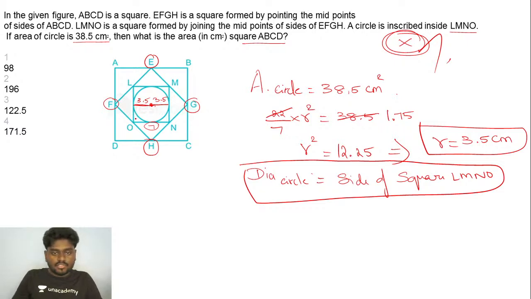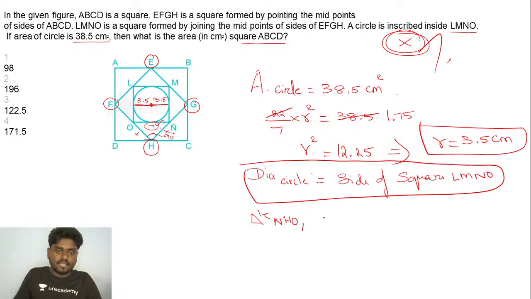Now what I can simply do, this is the lead I can take from here. If you take this triangle NHO, okay, listen very carefully, this triangle is actually a right angle triangle where this angle will be exactly 90 degrees, if I'm not wrong. So this is going to be the hypotenuse. So in the right angle triangle NHO, applying the Pythagoras theorem, if I take this side as x, this side will also be x.